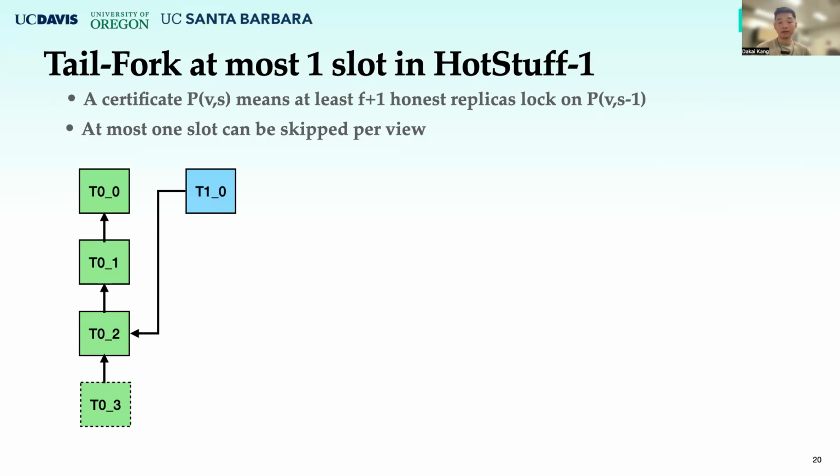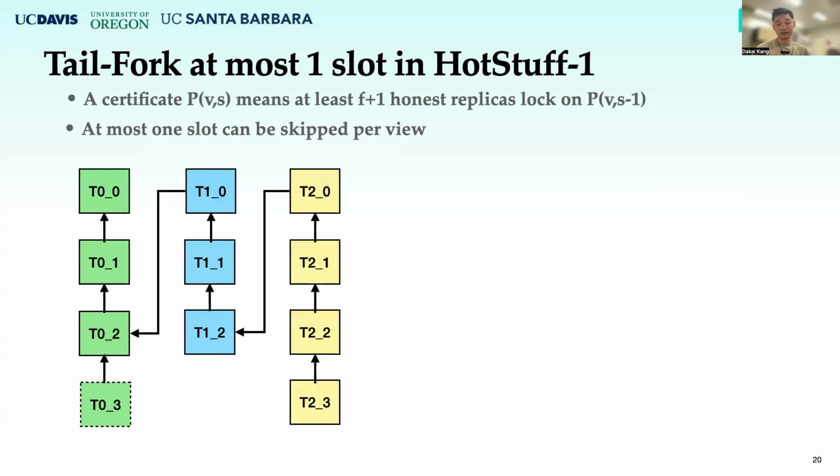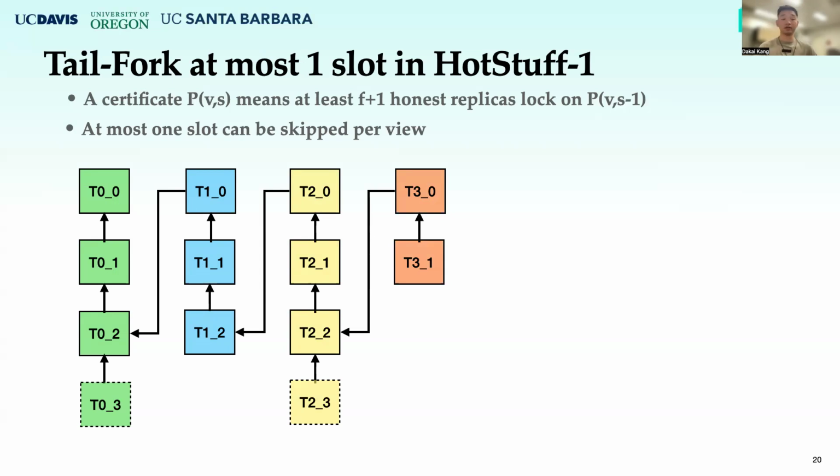Now, leader 1 can only tail fork the last slot, but it cannot ignore any other slots in view 0. So with the slotting mechanism, as long as an honest leader can propose multiple slots per view, it does not need to worry that its proposals will all be intentionally ignored, all be tail forked by the subsequent malicious leaders.